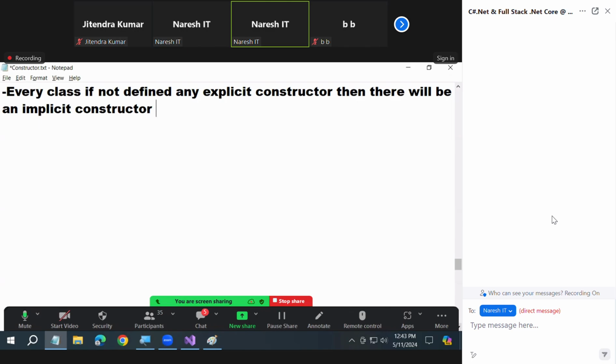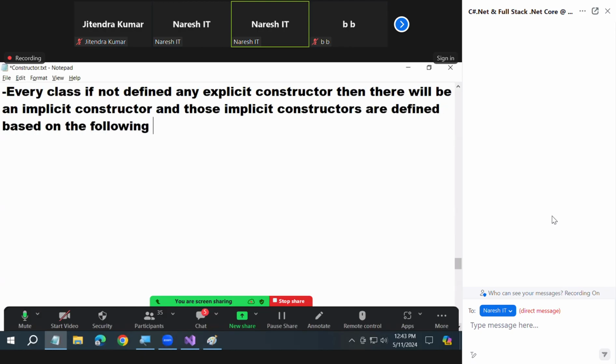Are they related at all? Yesterday you learned about implicit constructor, today you learned about static constructor, and you are telling implicit constructor is static, sir. Wrong.